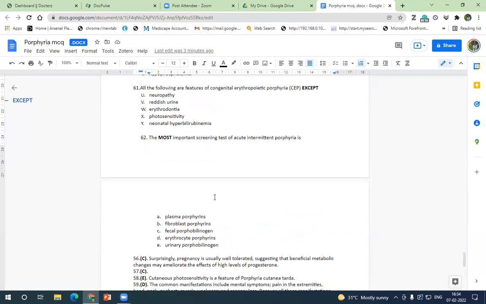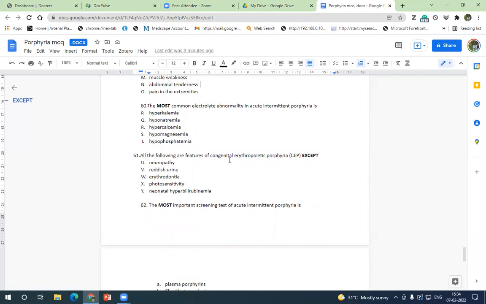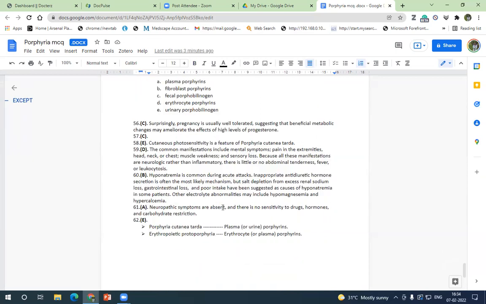And all of the following are features of congenital erythropoietic porphyria except. So what congenital erythropoietic porphyria doesn't present with is, they may present with neonatal hyperbilirubinemia, and they may present with photosensitivity. Erythrodontia is present, reddish urine present. Peripheral neuropathy is unlikely to be present. Okay. So neuropathic symptoms are very much absent in congenital erythropoietic porphyria. Okay, there is no sensitivity to drugs, hormones, or carbohydrate restriction. It is purely because of accumulation of porphyrins in the erythroid precursors, marrow symptoms, and all these, especially anemia causing non-immune hydrops or severe anemia will be the presentation. Okay.